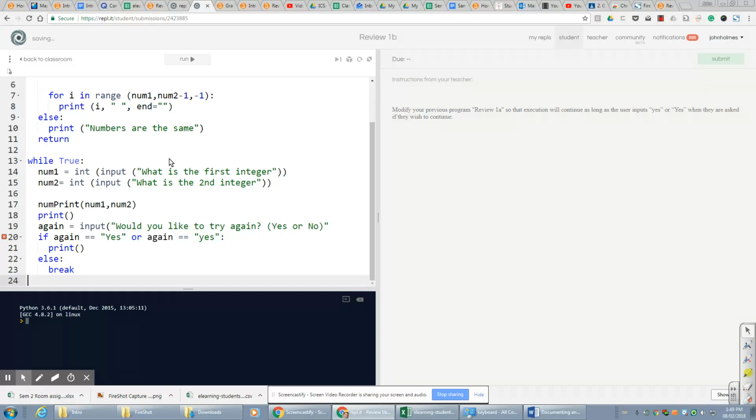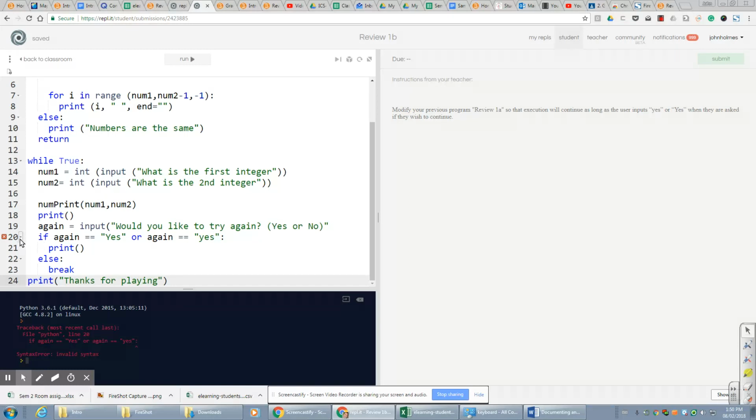So the program would end with print, thanks for playing. Not that this is a game, but that's sort of the end of the program. I can run it now. Syntax error, if again. Okay, so the syntax error is being identified here on line 20.